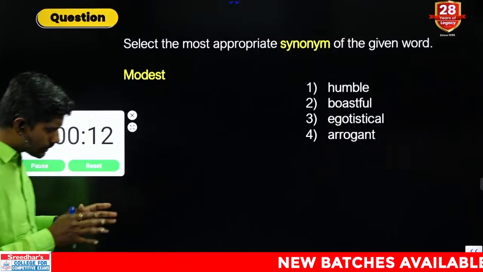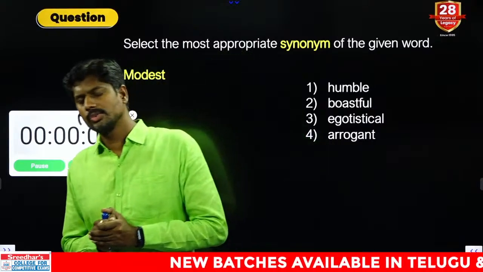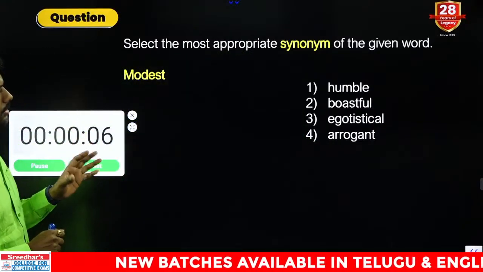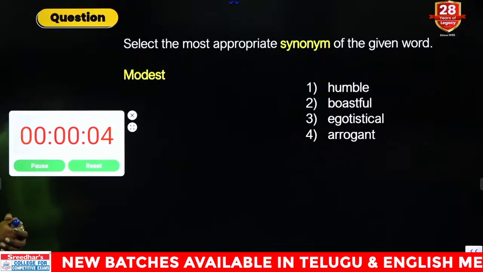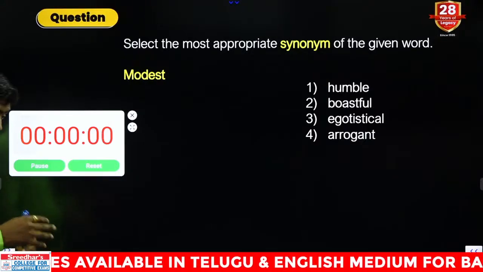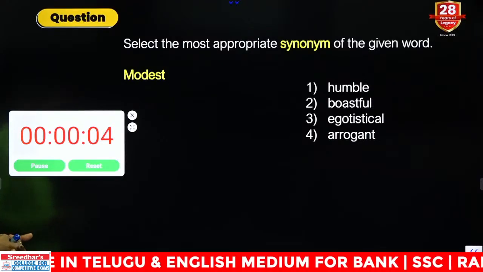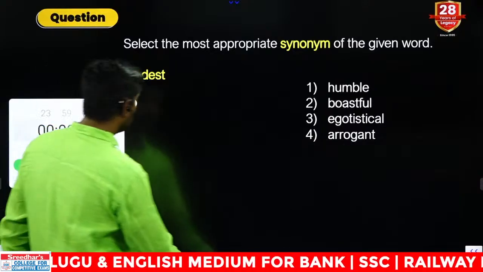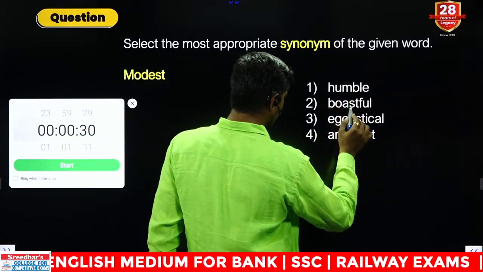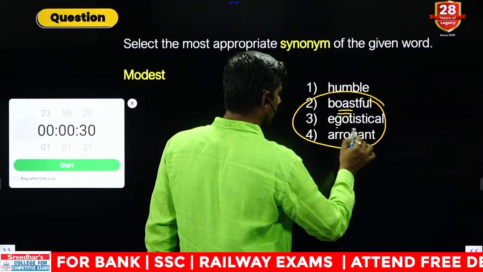Whenever we are dealing with synonyms and antonyms of SSC, always remember there is always a pattern in the options. Definitely one synonym, one antonym will be there, or sometimes two synonyms, one synonym, two antonyms. In this format it will be there. Now, humble, boastful, egotistical, arrogant. These three carry the same meaning.